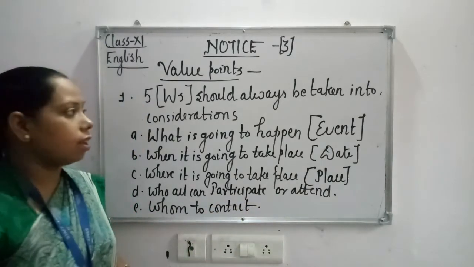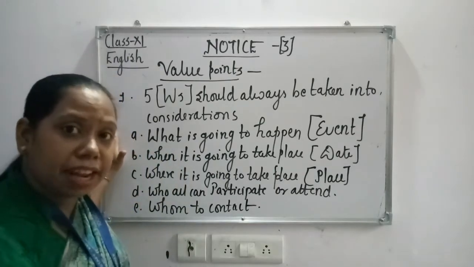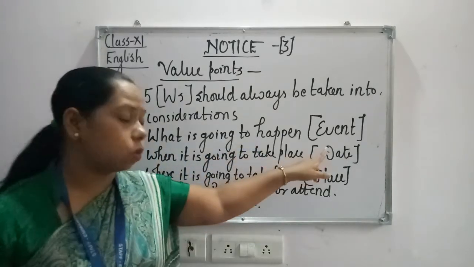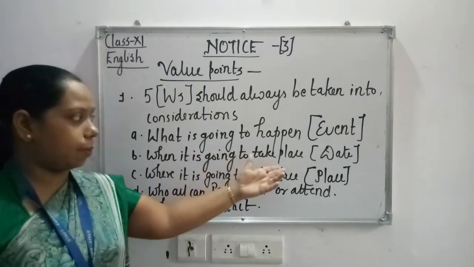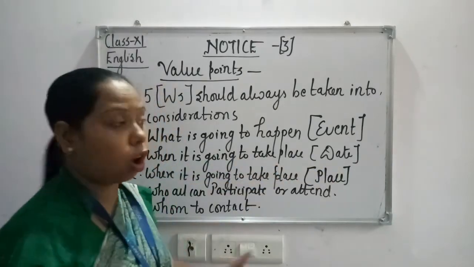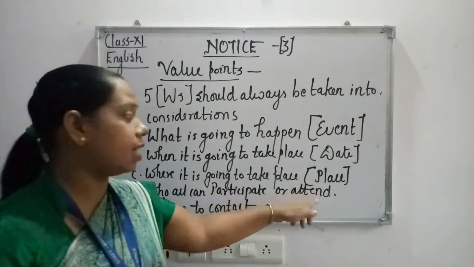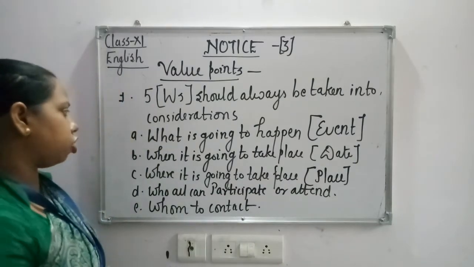So these 5 W's should always be there in your notice. What is going to happen means what is the event. When this is going to take place means the date should always be mentioned. Where it is going to take place means the place should always be mentioned.